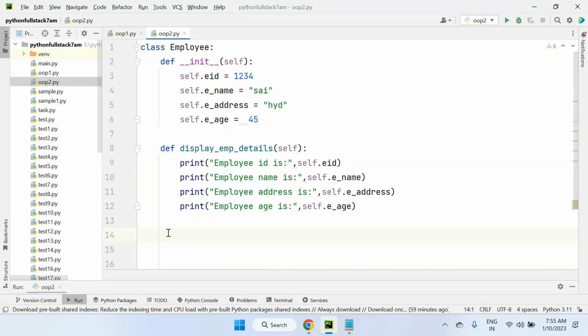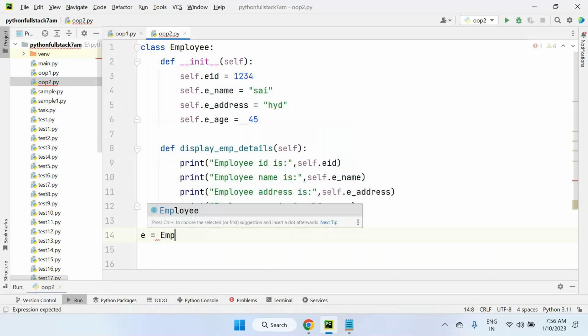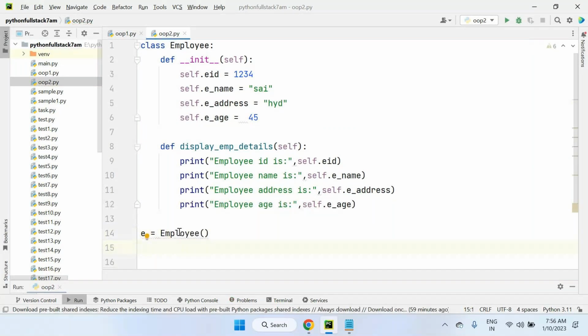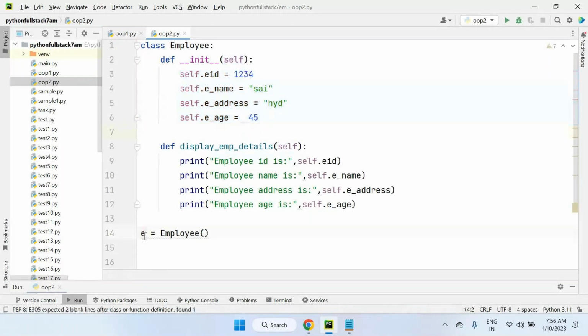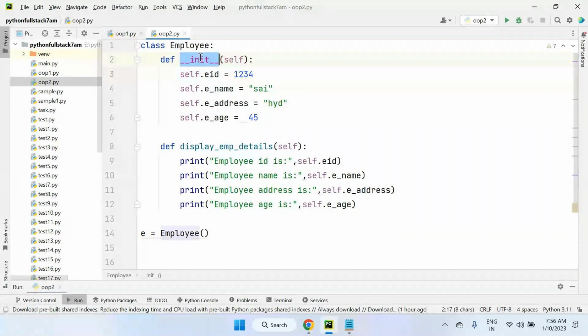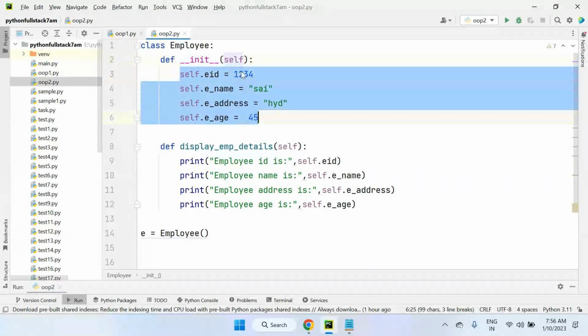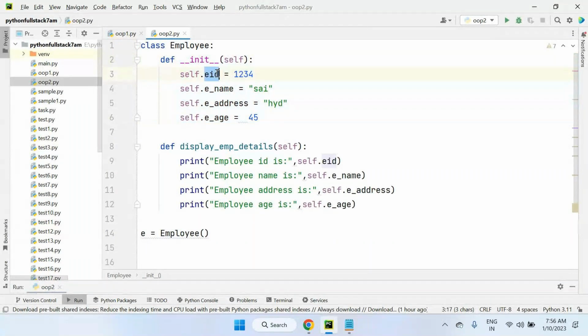How to create an object? Object name, class name. The moment we create an object of the class, the constructor will execute automatically. The constructor part initializes all the values, meaning it assigns the values to the variables one by one. In this body I have included just the variable values and assigned them to the variables. Initialization takes place. After initialization completes, I have to display the employee details also, and the display code is in this method only.